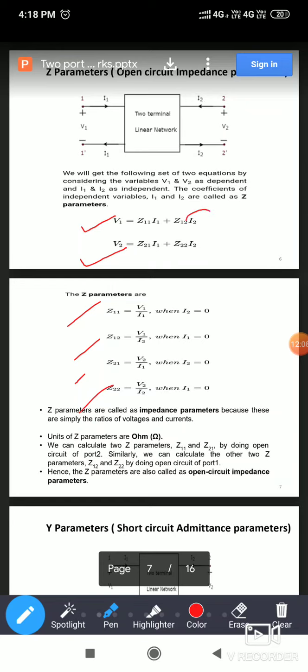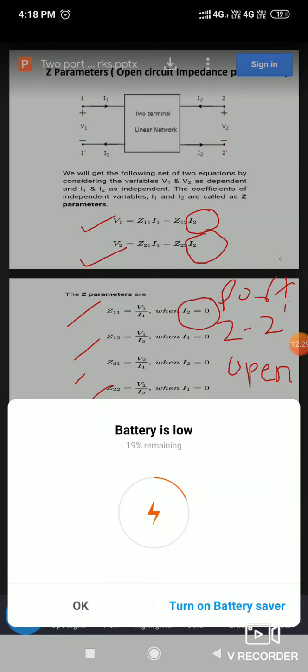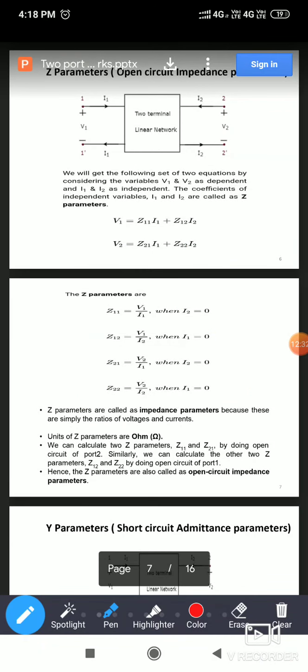So if you are making I2 equal to 0, I2 equal to 0 म्हणजेच काय, when I2 equal to 0 means port 2 2 dash open. मग जेव्हा I2 तुम्ही 0 ठेवाल, when you are putting I2 equal to 0, you will get two parameters. Those two parameters are Z11 and Z21. जेव्हा I2 equal to 0 तुम्ही equation number 1 आणि equation number 2 मध्ये put कराल, then you will get two parameters Z11 and Z21.